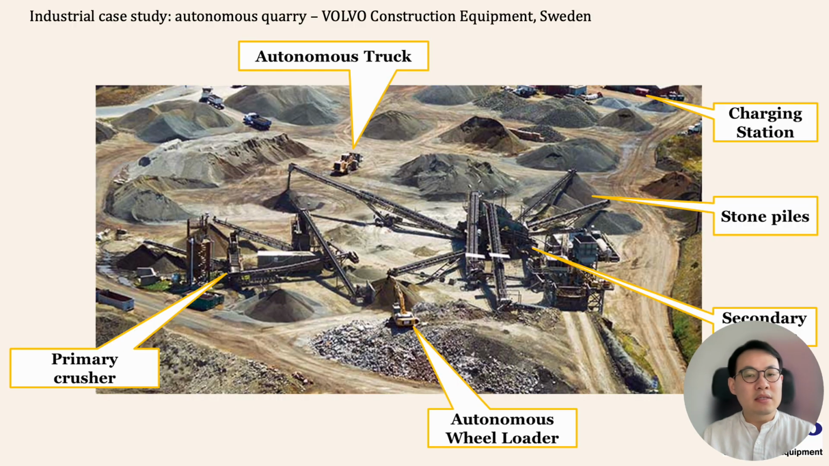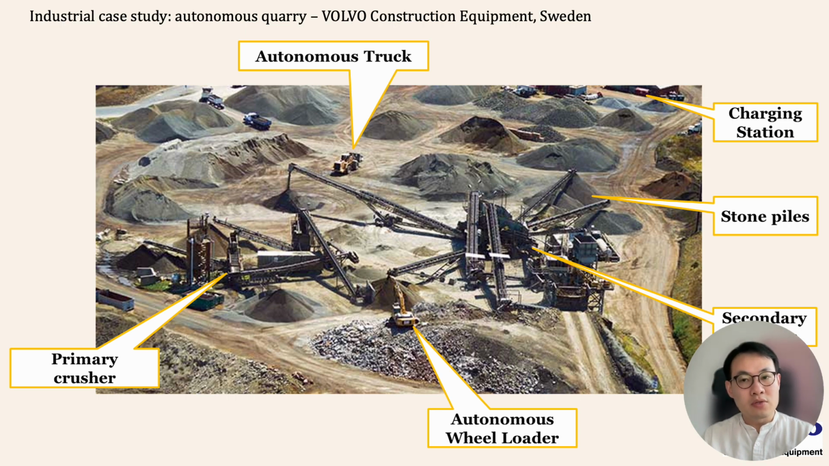If the last slide is a little bit too abstract, let me introduce it by looking at this concrete example. So this is the query that is provided by our industrial partner, Volvo Construction Equipment in Sweden. In this query, we have machines working together to carry and crush stones. Let's assume that we have 2 kinds of autonomous vehicles. One is the autonomous trucks, one is the autonomous wheel loaders.